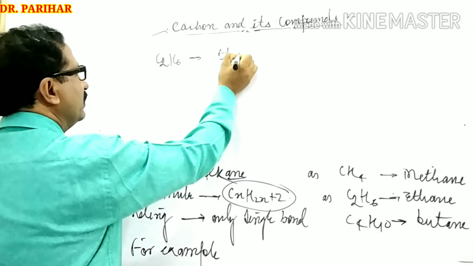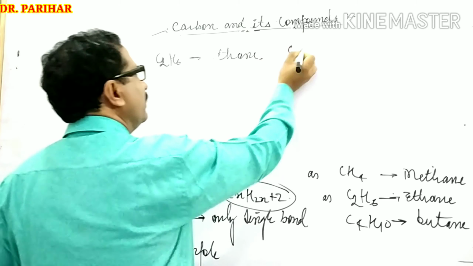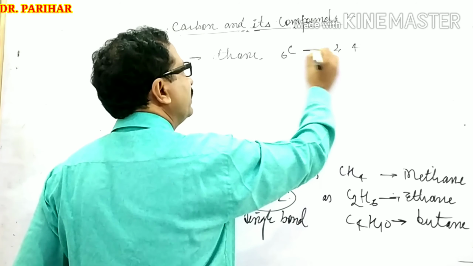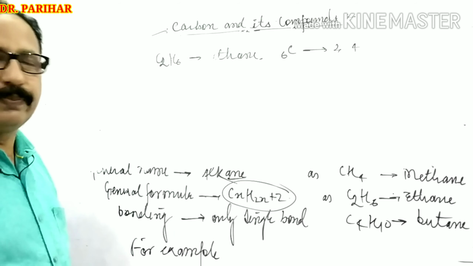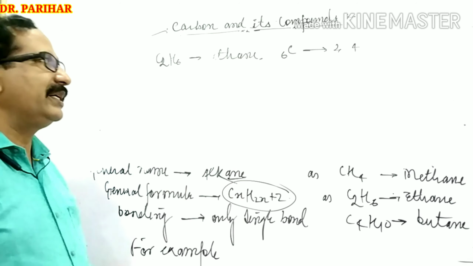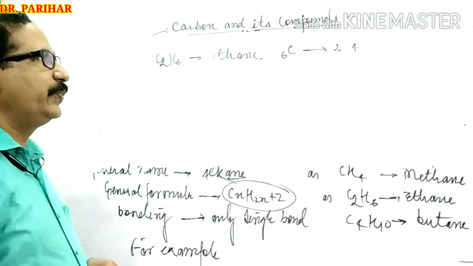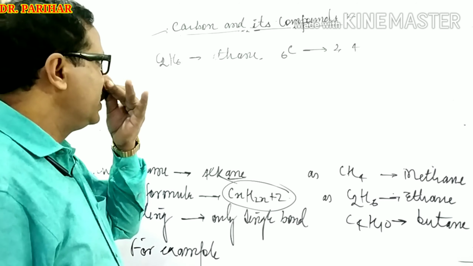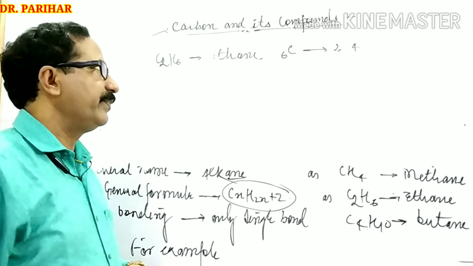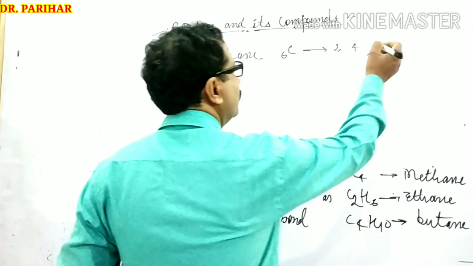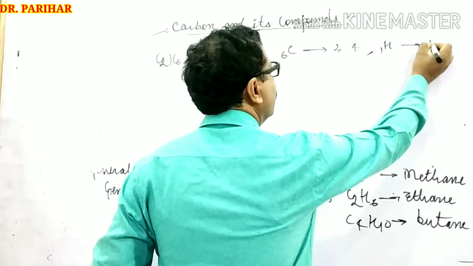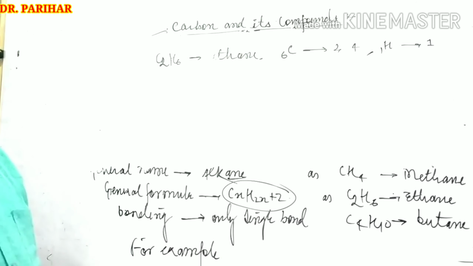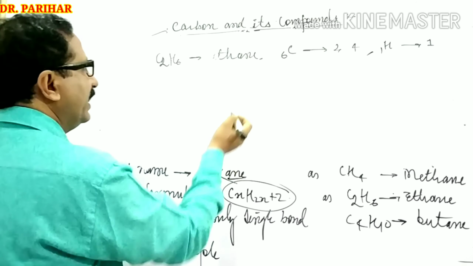Carbon atom has atomic number 6, having 4 electrons in its outermost shell. I hope everybody knows carbon is tetravalent in nature, so it has a tendency to form 4 covalent bonds in each and every compound, right? Hydrogen has only 1 electron in its outermost shell, so it can form only 1 covalent bond. Now how will you represent its bond structure?